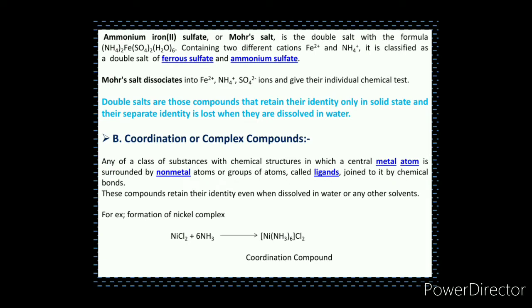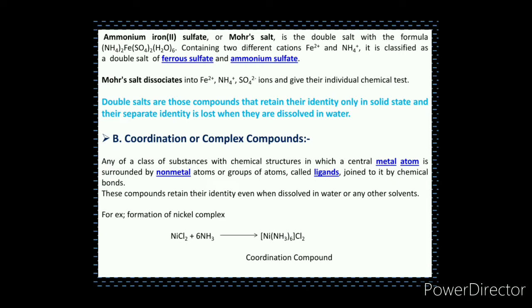For example, when ammonia is added to a green solution of nickel chloride, the color changes to purple. The nickel ion almost disappears from the solution and ammonia enters into association with nickel, and a new ion of composition [Ni(NH3)6]Cl2 is formed. Such a new compound is known as a complex or coordination compound.